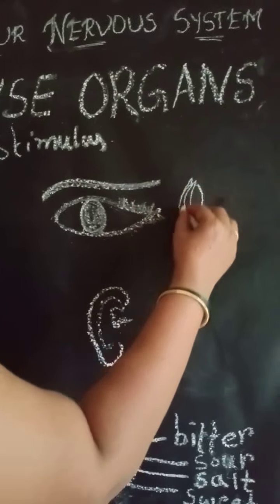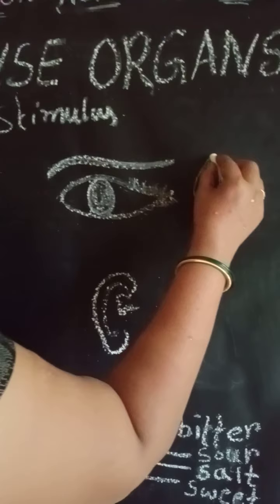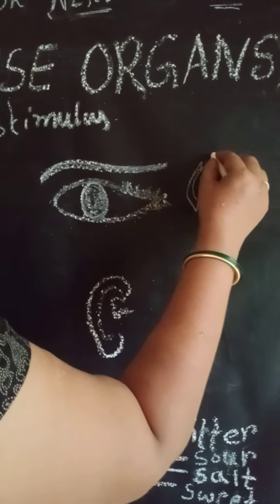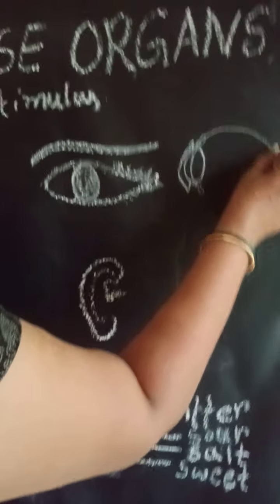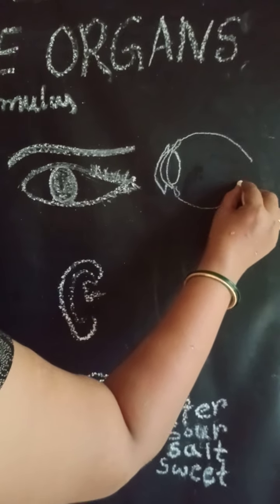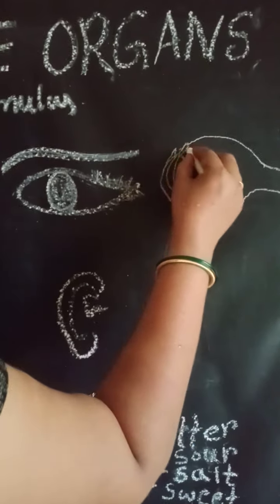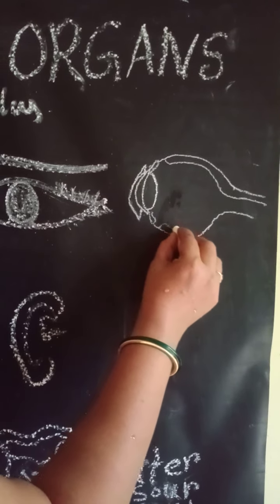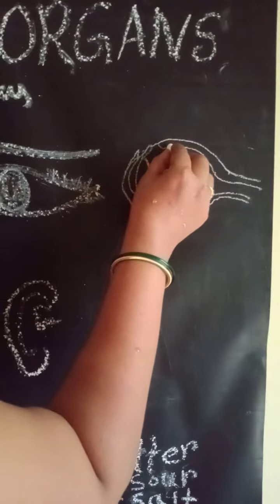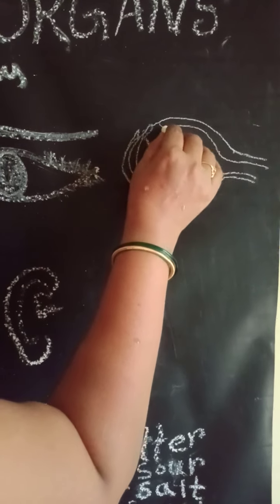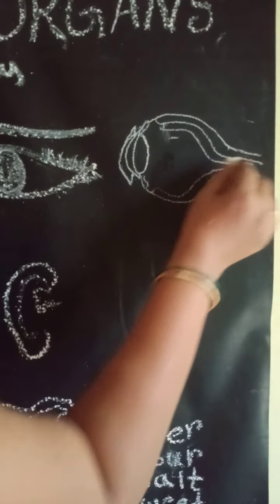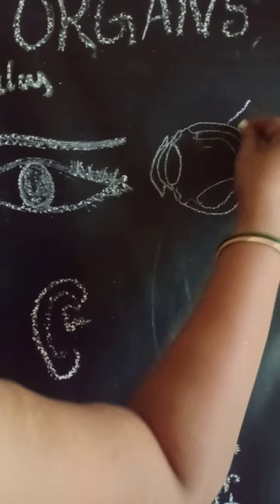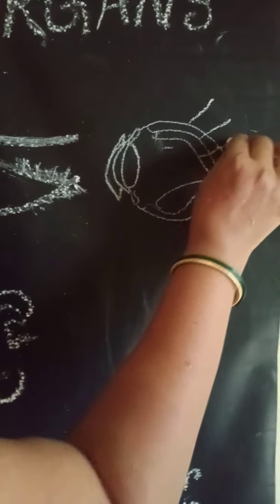When you see the inside structure of the eye, it contains 3 layers. This is the outer layer. The eye contains 3 layers: outer layer, inner layer and innermost layer. This is the innermost layer. Now I will label them. See children, how can you label? You have to label the 3.